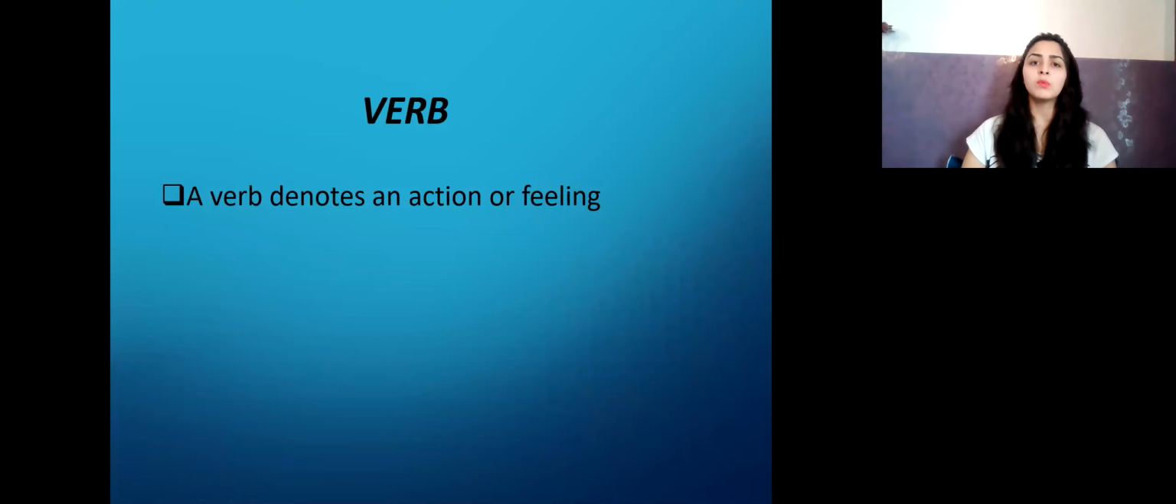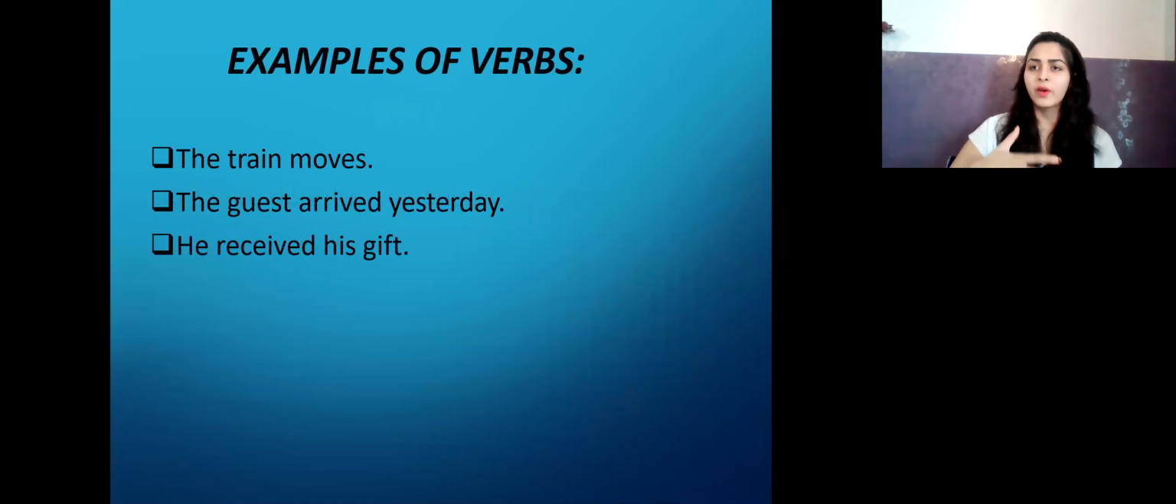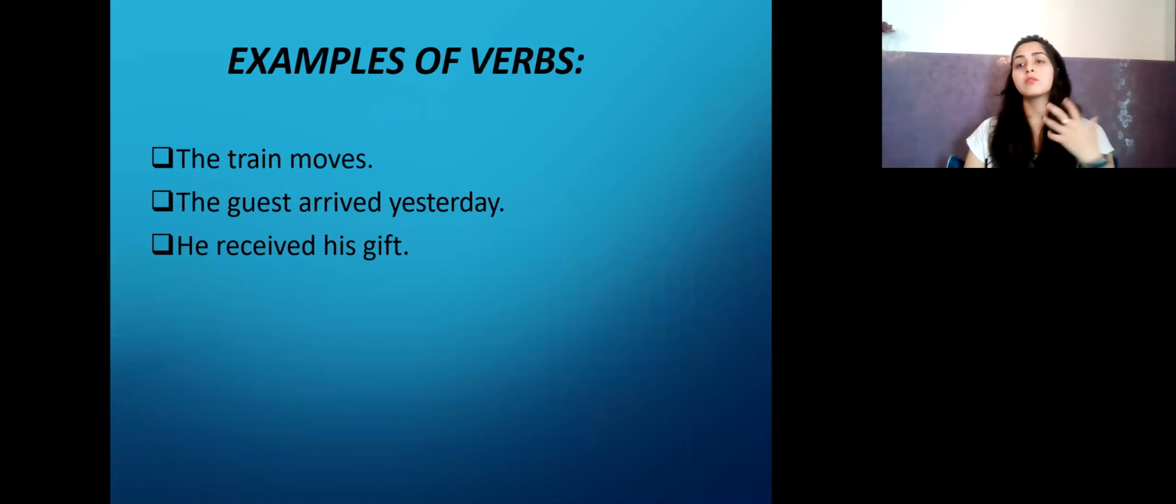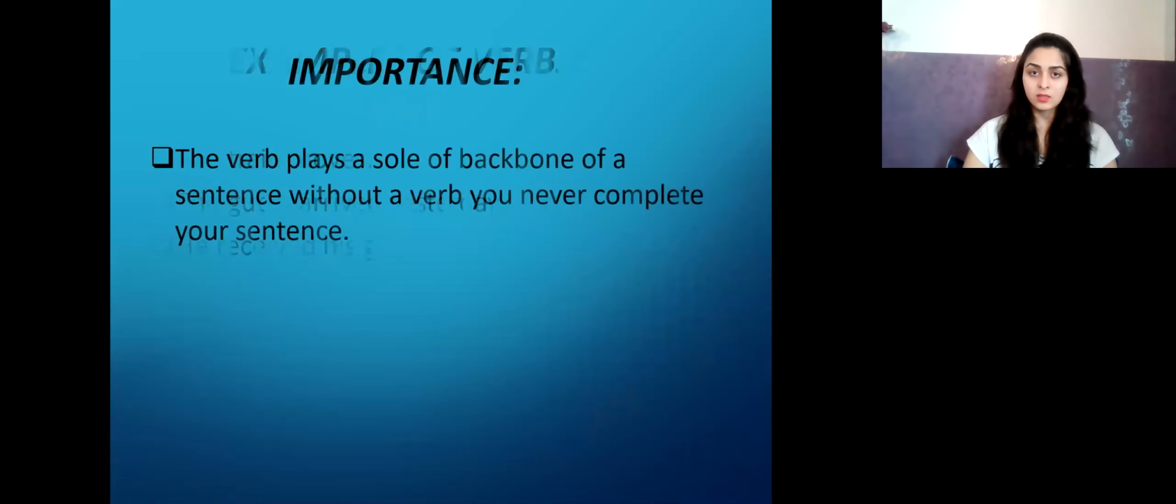So what is a verb? A verb denotes an action or a feeling. Everyone knows this. That's why I'll be moving forward with verbs and not doing the basics. Examples of verbs are: The train moves. Moves is the action, therefore it is a verb. The guest arrived yesterday. Arrived is the action and therefore it's a verb. He received his gift. Received is the action and it is the verb.